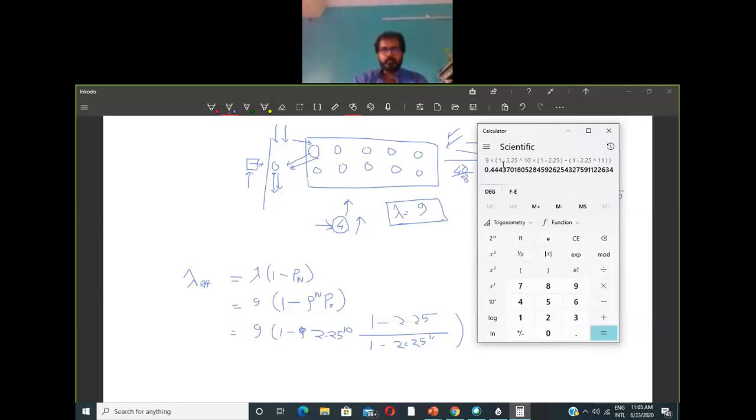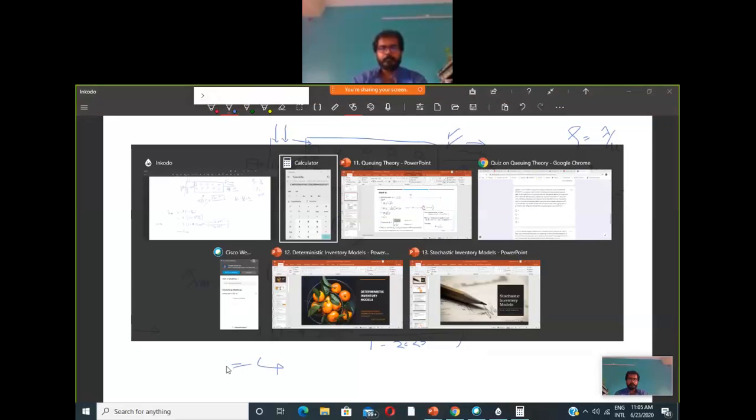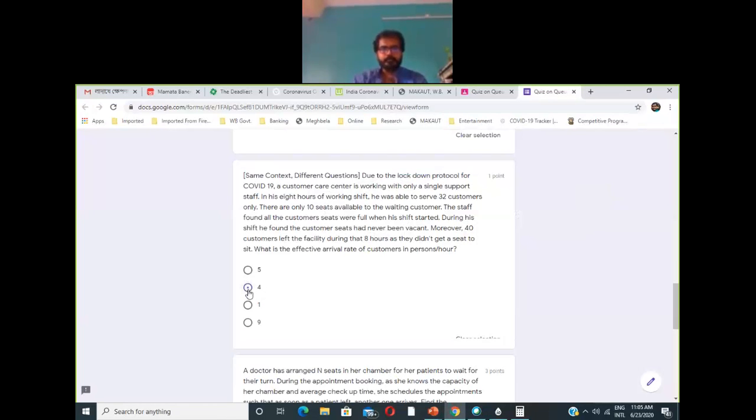So 9 into 1 minus 2.25 to the power 10 into 1 minus 2.25 divided by 1 minus 2.25 to the power 11. If you do it, you will get the value 3.999, which is equivalent to 4. So either way, the easiest way to find it was using the logic, which gave 4, but you can also go through the expression of lambda effective, which will also give you the value of 4. So for this case the answer will be 4.